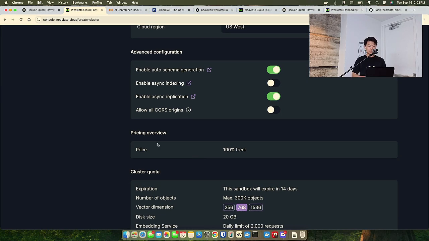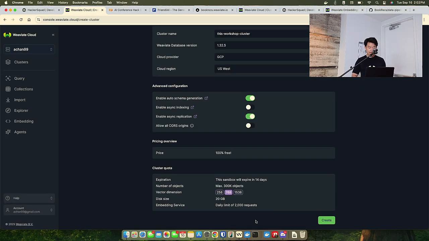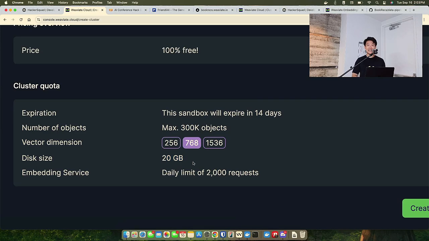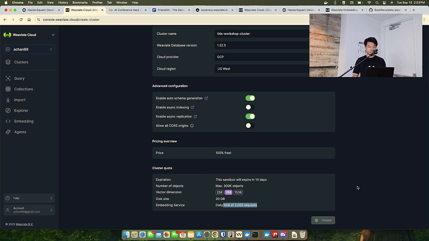Okay, pricing is 100% free because this is a sandbox. It lasts for 14 days and you can renew it. There is a default disk size available in the free cluster, and also the embedding service, which we're going to use, has a limit of 2,000. Okay, so let's create this workshop cluster now and see what we're getting.